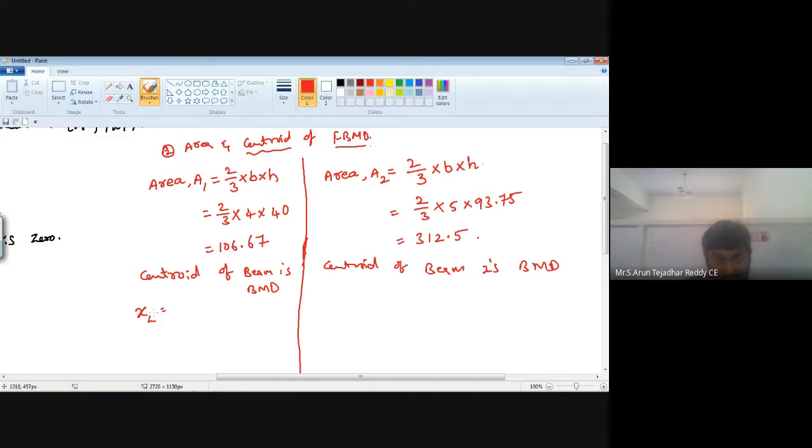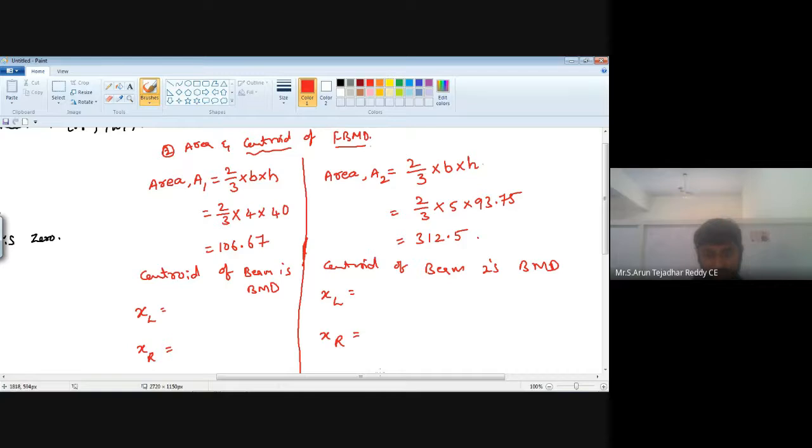One is distance from the centroid to the left side and one is to the right side. We can name it as XL and XR. This is only for beam 1 bending moment diagram. Now coming to the beam 2 bending moment diagram, here also we have XL and XR.